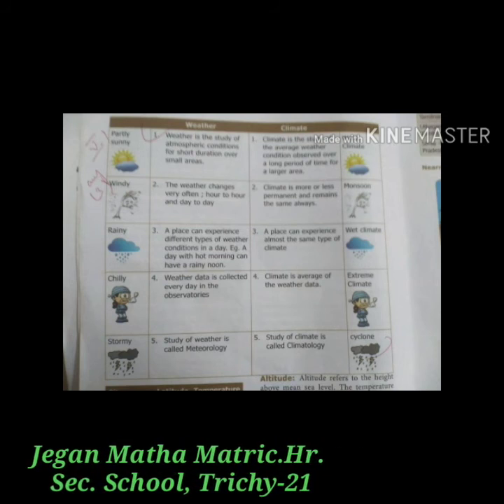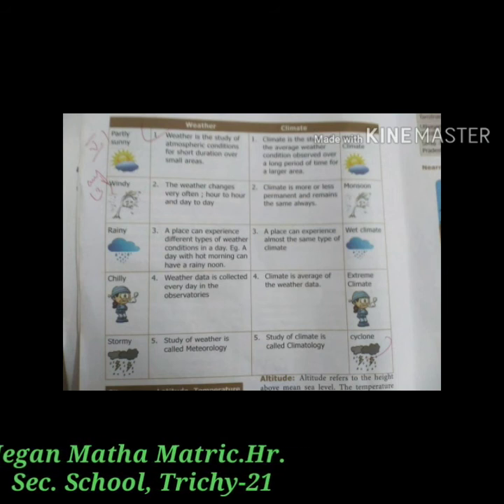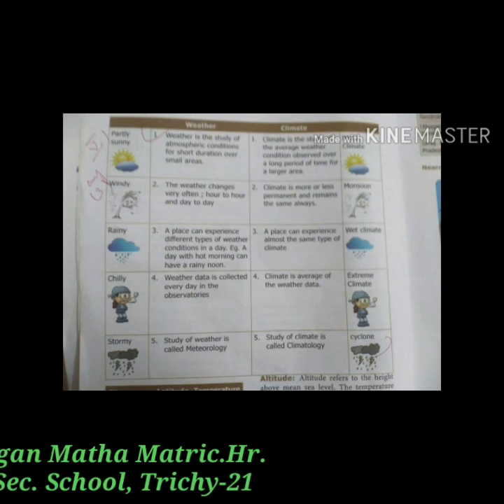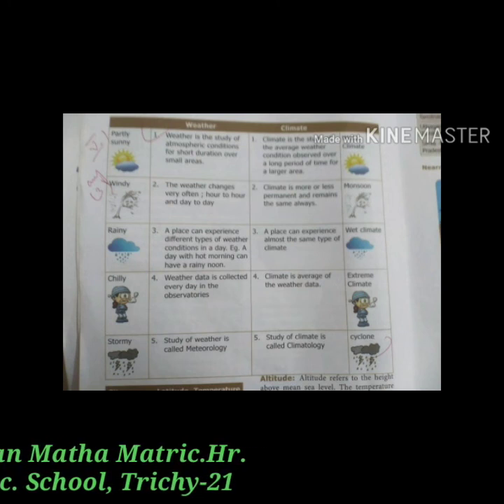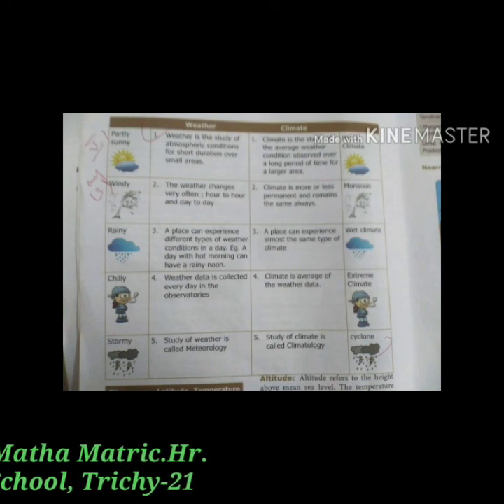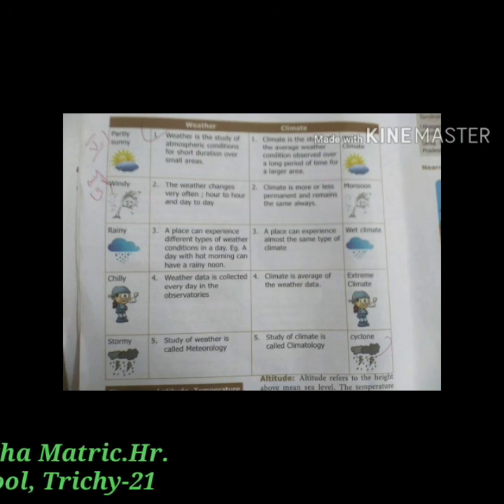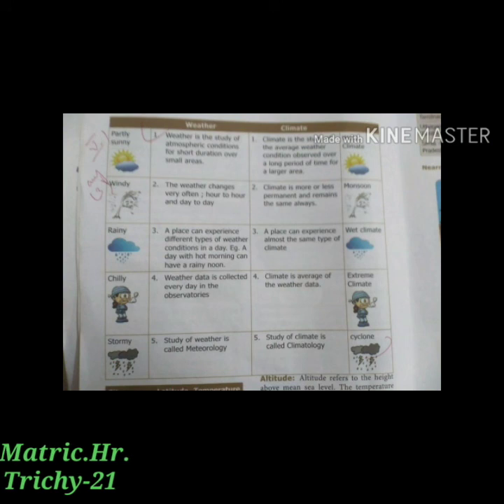A place can experience almost the same type of climate: windy climate, wet climate, chilly. Weather data is collected every day in the observatories. Climate is the average of the weather data. Extreme climate, stormy. The study of weather is called meteorology. The study of climate is called climatology. Cyclone.